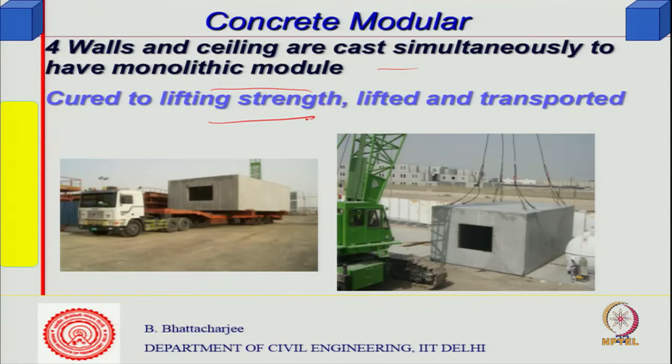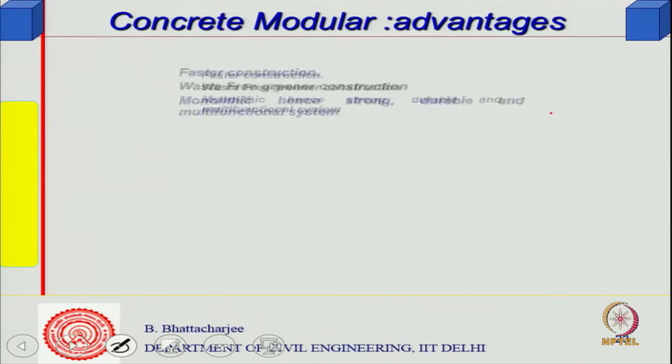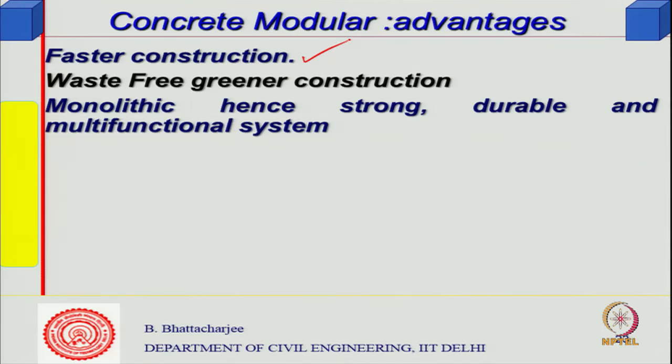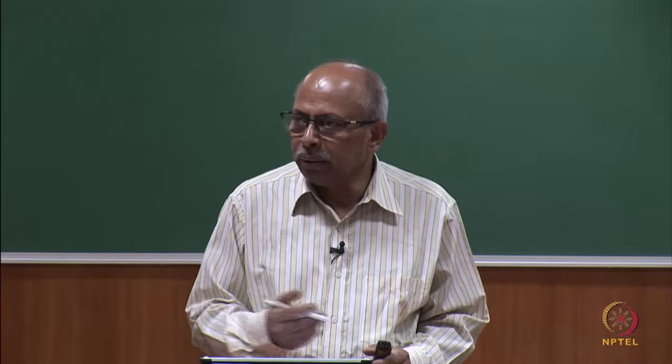So, cured to lifting strength, the minimum strength required, and then transported. Then obviously, this gives you a faster construction process. There is much less waste generated in this kind of system. Monolithic, hence strong, durable, and you can make a multifunctional system. So, you can achieve more sustainability with this kind of system. Material consumption is much less. You can add on any kind of insulation or similar thing.